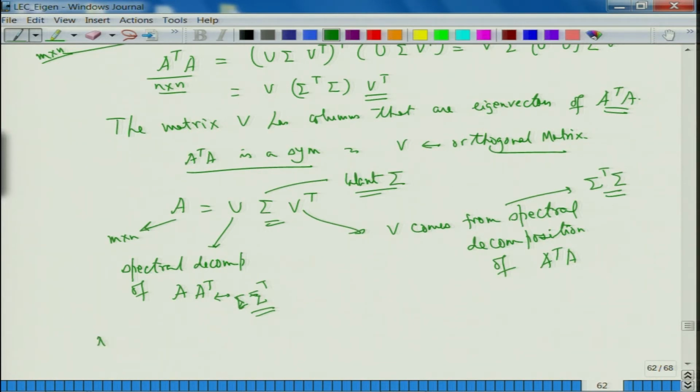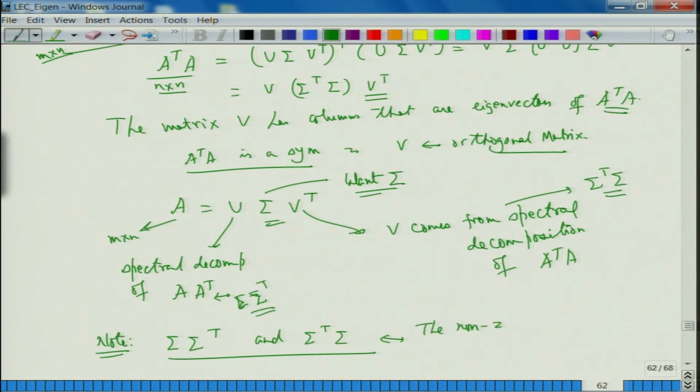So, what we are seeing here is that, note, sigma sigma transpose and sigma transpose sigma have the same non-zero eigenvalues, and have the same multiplicity, fine.